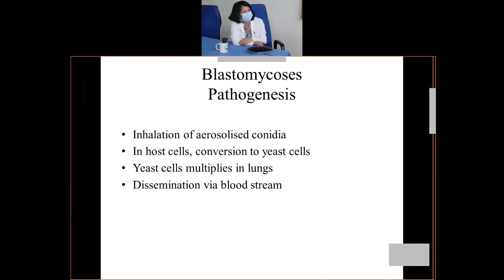So what happens? Blastomycosis pathogenesis: inhalation of aerosolized conidia. In the host cells, they are converted into yeast cells, not the hyphal forms, and the yeast cells will disseminate and cause the infection. So in the human body, that is 37 degrees centigrade, they will appear as yeast cells. The mode of infection is inhalation of aerosolized conidia, and they are converted into yeast cells in the human body. The yeast cells will multiply in the lungs because the primary mode of infection is through the respiratory tract. And finally, from the lungs, they are disseminated to different parts of the body by the bloodstream.